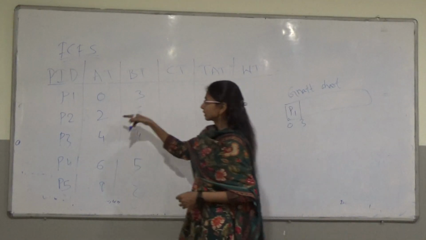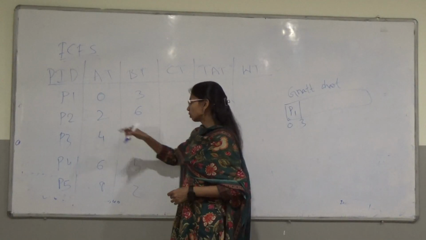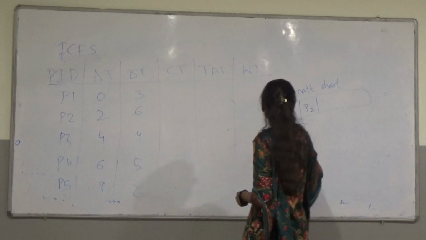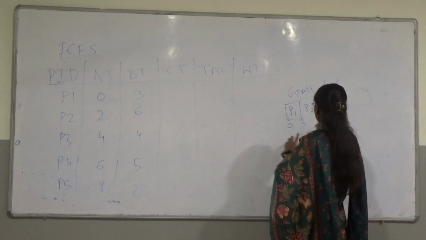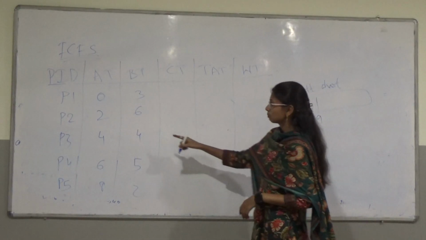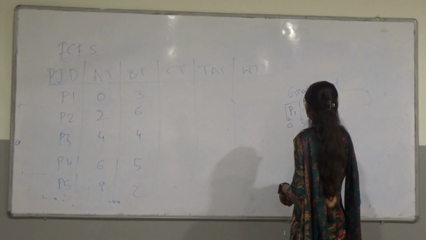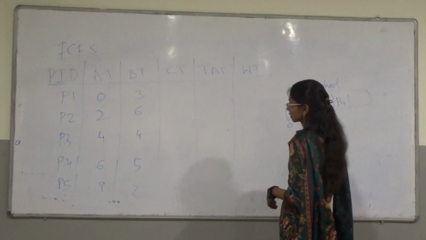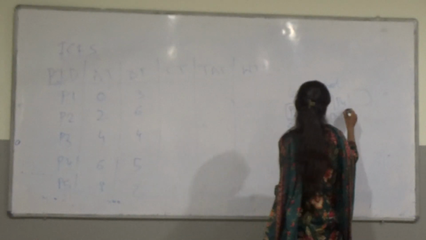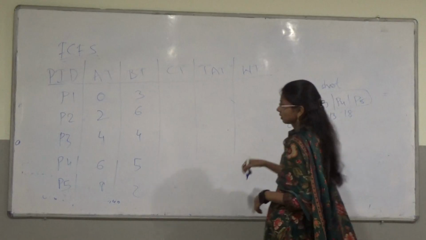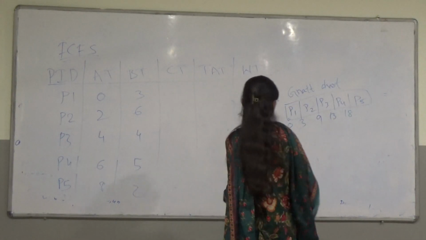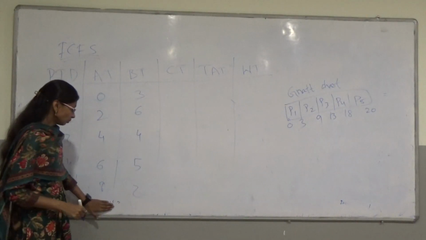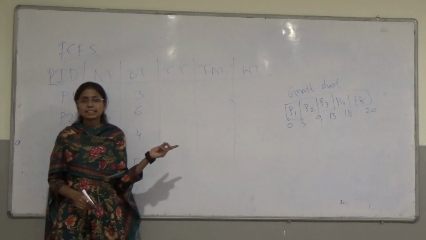Next, what is the next process in the ready queue? That is the P2 process. So we have to add the burst time of the previous process. So 3 plus 6, 3 plus 6 is equal to 9. Next one is P3 process. So 9 plus 4 equals 13. Next P4 process. 13 plus 5, that is 18. Last one is the P5 process. P5 has a burst time of 2. 18 plus 2, 20. Okay. So this is how we are going to calculate the Gantt chart.